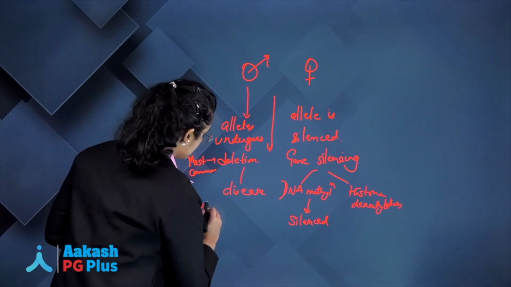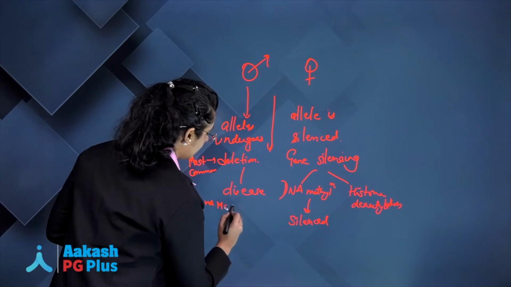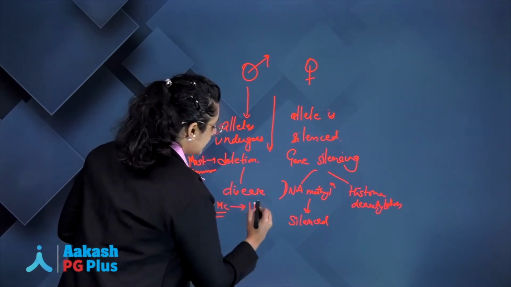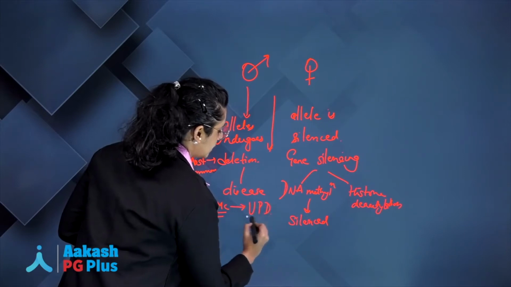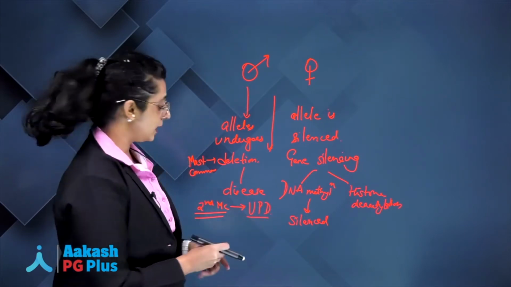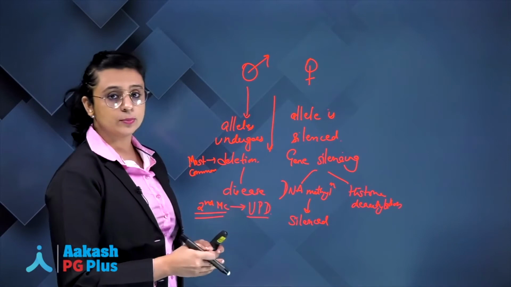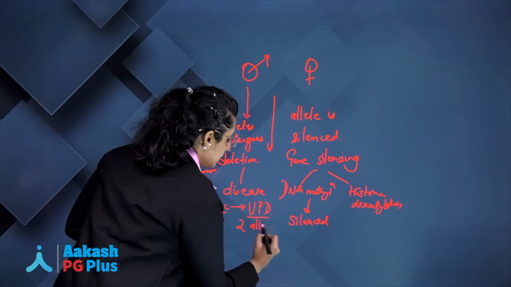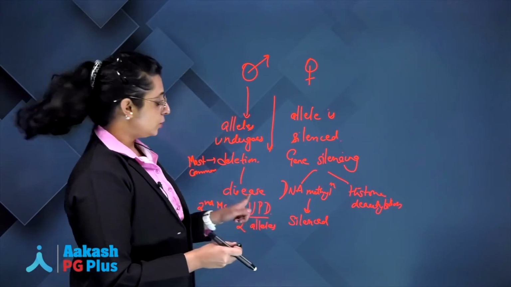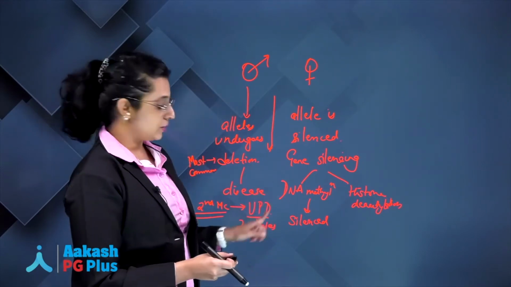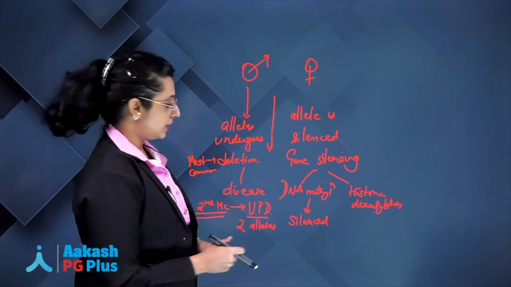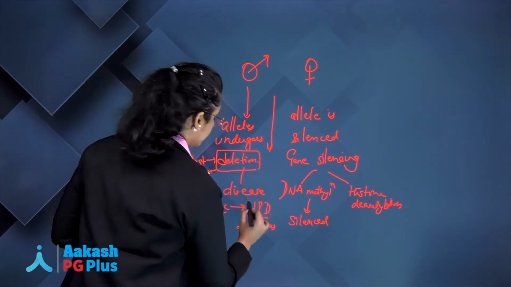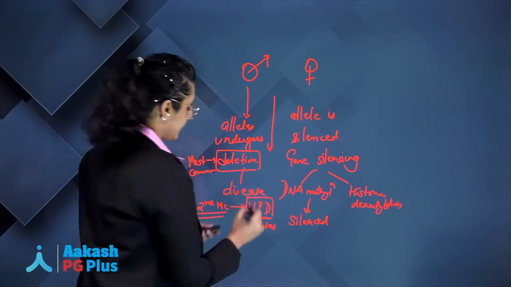And second most common mechanism for genomic imprinting is uniparental disomy. Okay, what do you mean by uniparental disomy? The term itself describes it. Two alleles coming from the same parent. Uniparental, single parent gives rise to two alleles. Disomy. Clear? So these are the two common mechanisms through which genomic imprinting occurs.